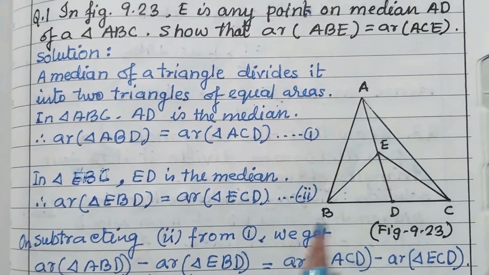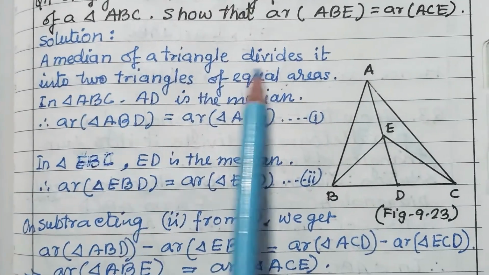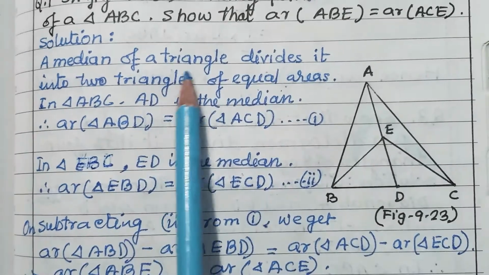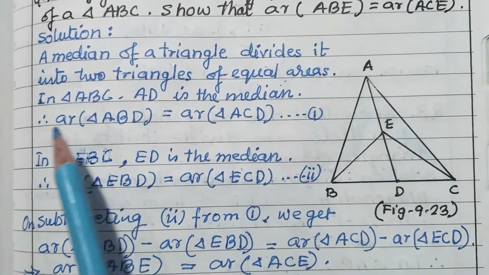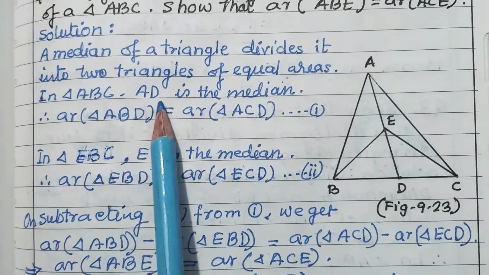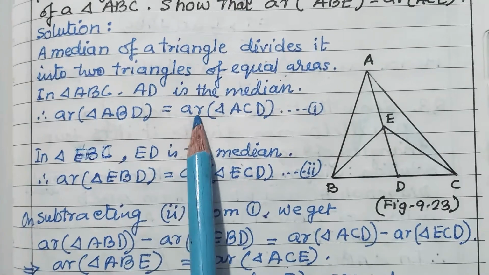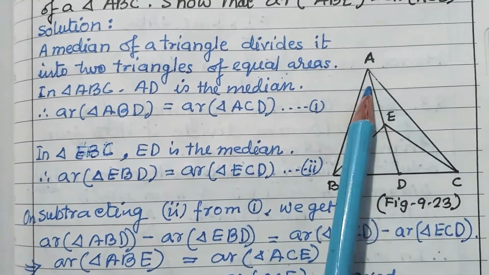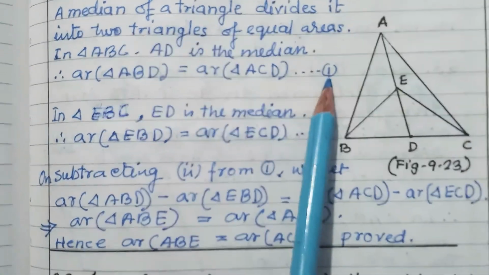Now, D is the midpoint, so AD is the median of the triangle. This is the theorem you have to write: median of a triangle divides it into two triangles of equal areas. So in triangle ABC, AD is the median. So therefore area of triangle ABD is equal to area of triangle ACD. ABD is equal to ACD. It is the first relation.